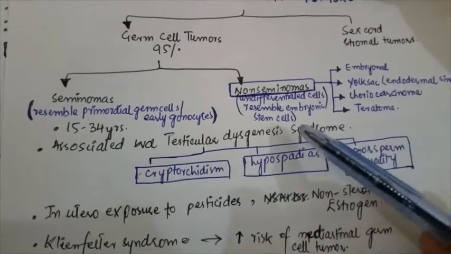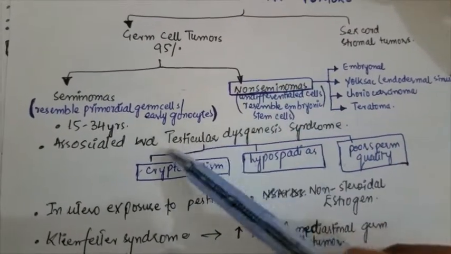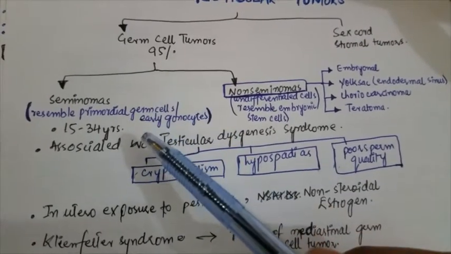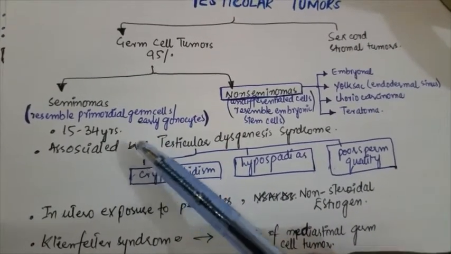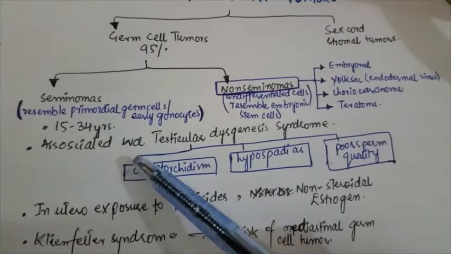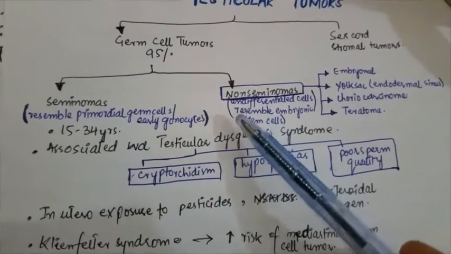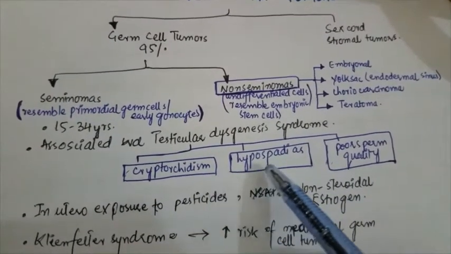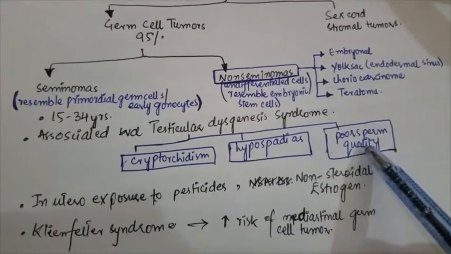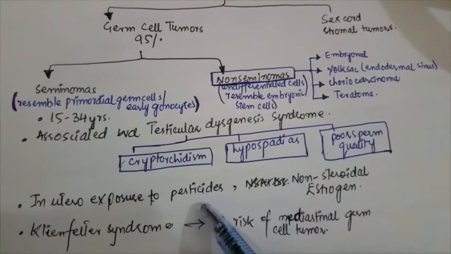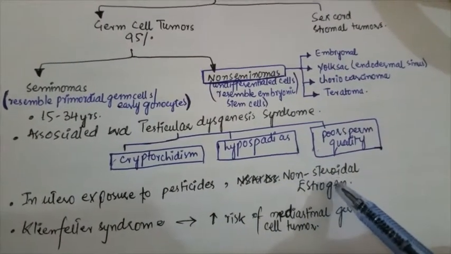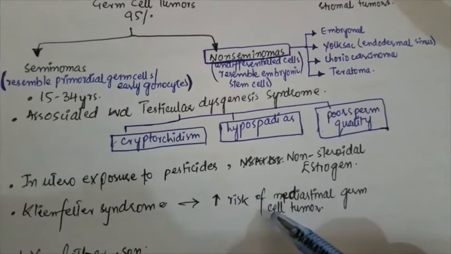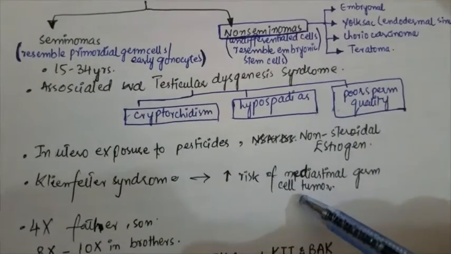What are the risk factors for the germ cell tumors? 15 to 34 years of age is critical for the development of germ cell tumor. These are associated with testicular dysgenesis syndrome. This syndrome has three features: cryptorchidism, hypospadiasis, and poor sperm quality. In utero exposure to the pesticides and non-steroidal estrogen. Klinefelter syndrome also increases the risk of the mediastinal germ cell tumors.